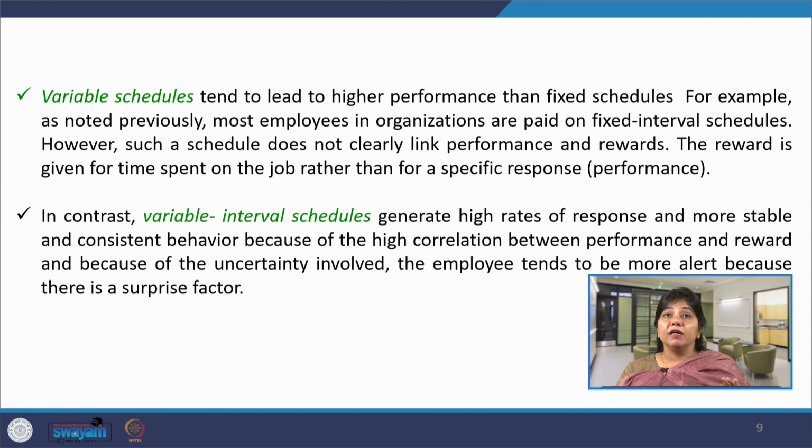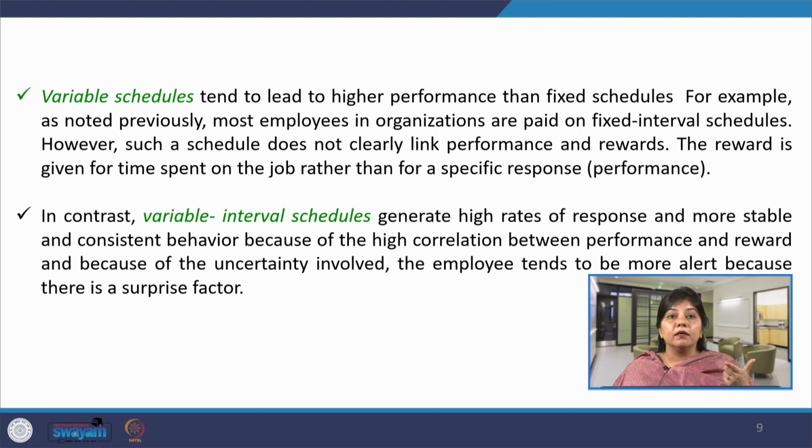Whereas, variable interval schedules generate high rates of responses and more stable and consistent behavior because there is a high correlation between performance and reward, and because of the uncertainty involved, the employee tends to be more alert because there is a surprise factor. As we go back to the example of the dog and the bell and the food, the dog is alert because he is not aware of when he will receive the reinforcement or the reward.